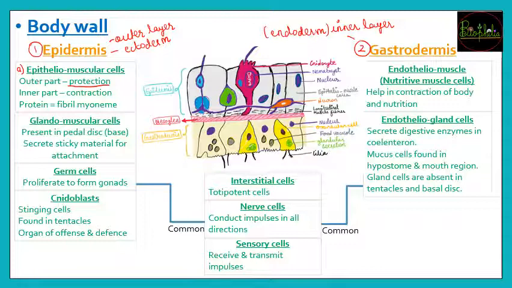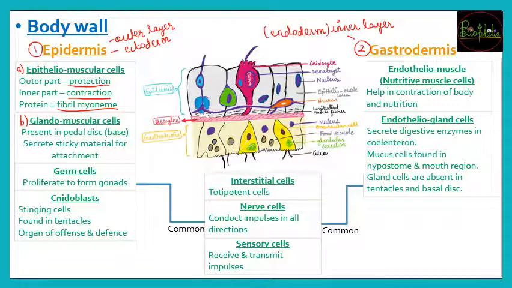And यही cells का जो inner part होगा, that is for the contraction. Now contractions जो हो रहे हैं, this is going to be because of the protein that is fibril myomin. Now फिब्रिल मायोमिन की वजह से, like muscles have proteins, likewise ये cell के पास भी proteins होगा which will help for contraction. Second type of cells found only in epidermis, that is glandomuscular cells.